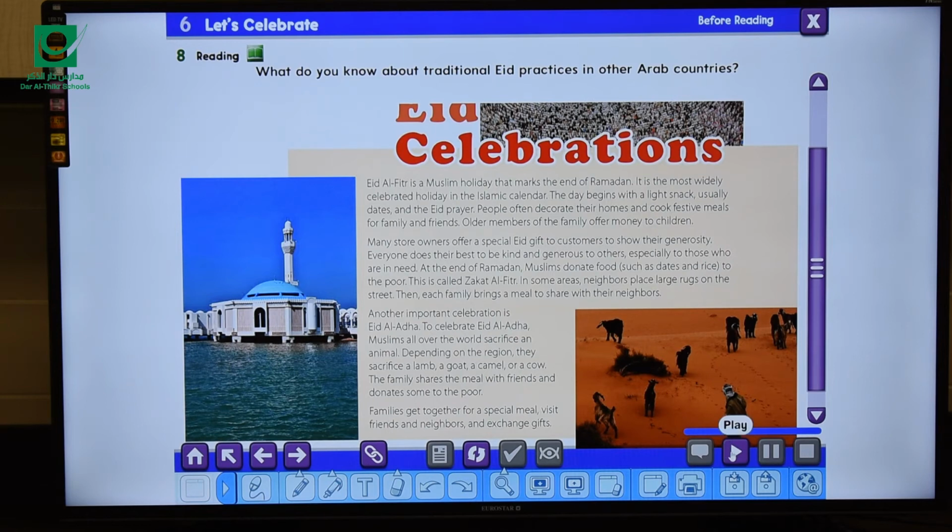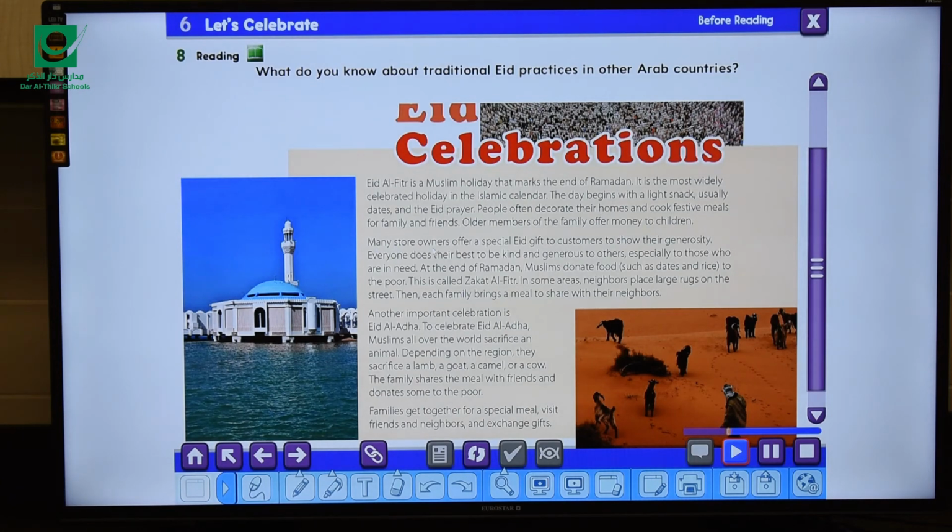1, 2, 3. Eid celebrations. Eid al-Fitr is a Muslim holiday that marks the end of Ramadan. It is the most widely celebrated holiday in the Islamic calendar. The day begins with a light snack, usually dates, and the Eid prayer. People often decorate their homes and cook festive meals for family and friends. Older members of the family offer money to children.